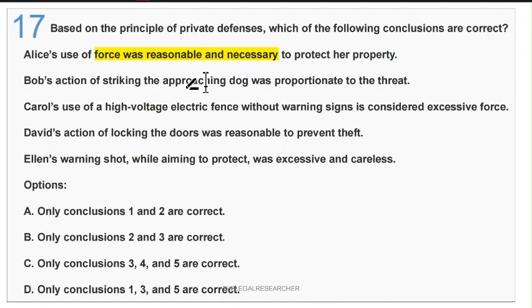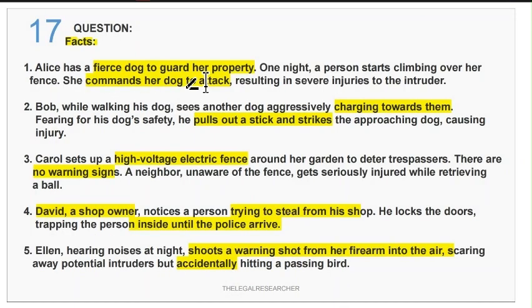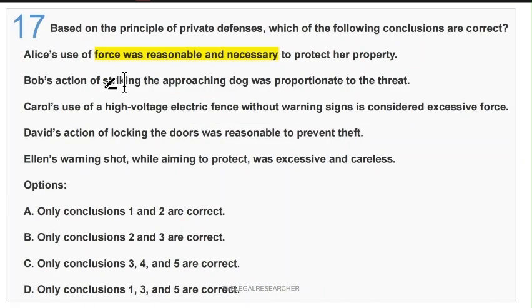Second is Bob's action of striking and approaching the dog was proportionate to the threat. Again, when one dog sees another dog, it is possible that it will start coming toward the other dog. So it is not a correct way. You cannot just pull out a stick and strike the dog, no, because it is a natural dog reaction when they see other dogs. So this also is not a correct statement.